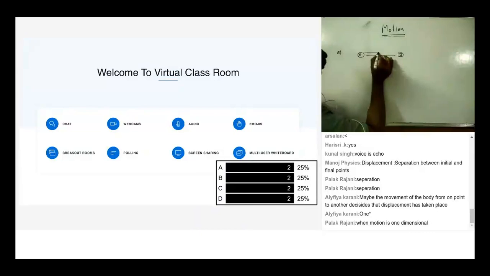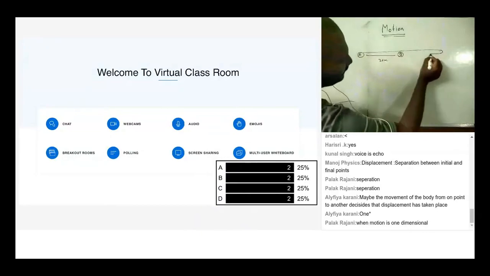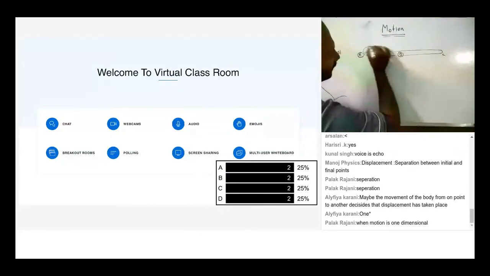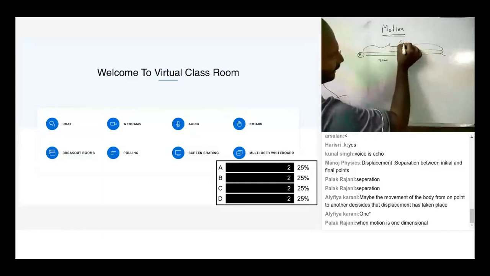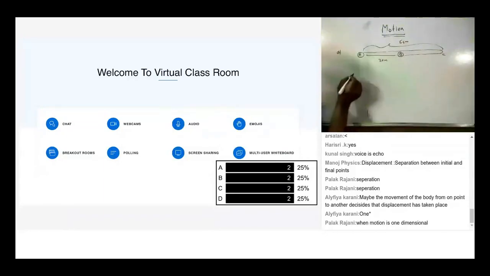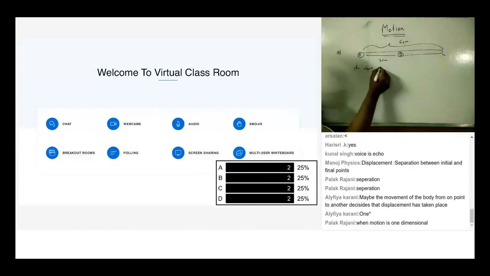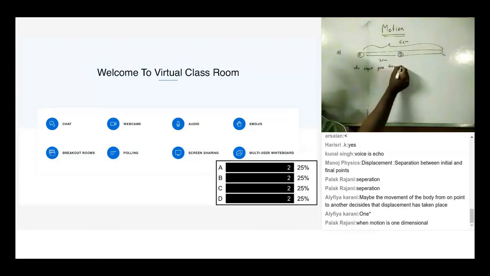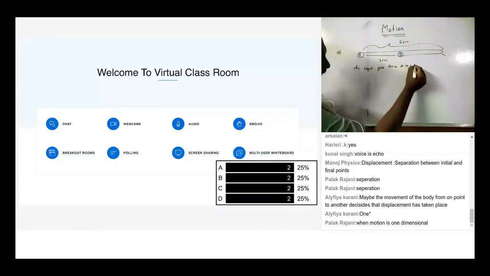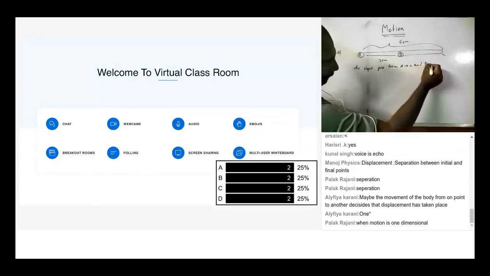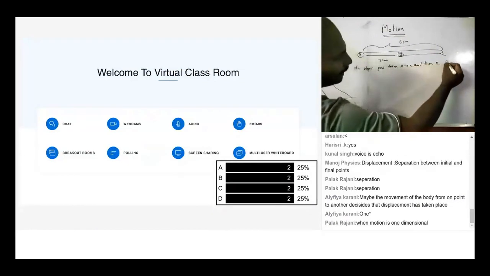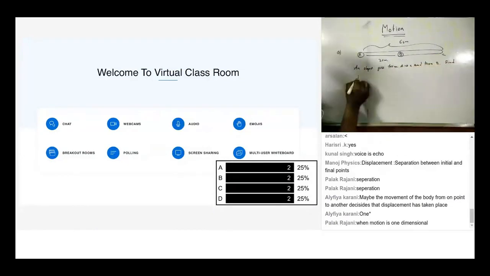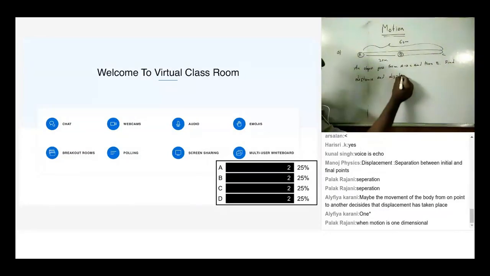So an object goes from A to C, which is 60 meters, and then comes to B. Find distance and displacement. A very simple one to start with.